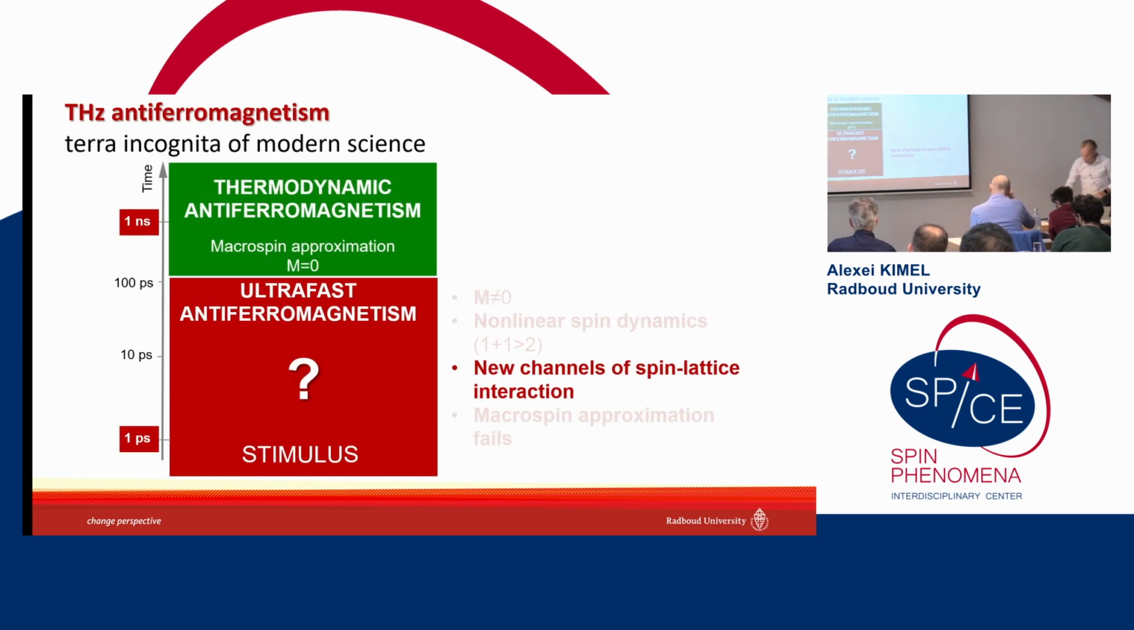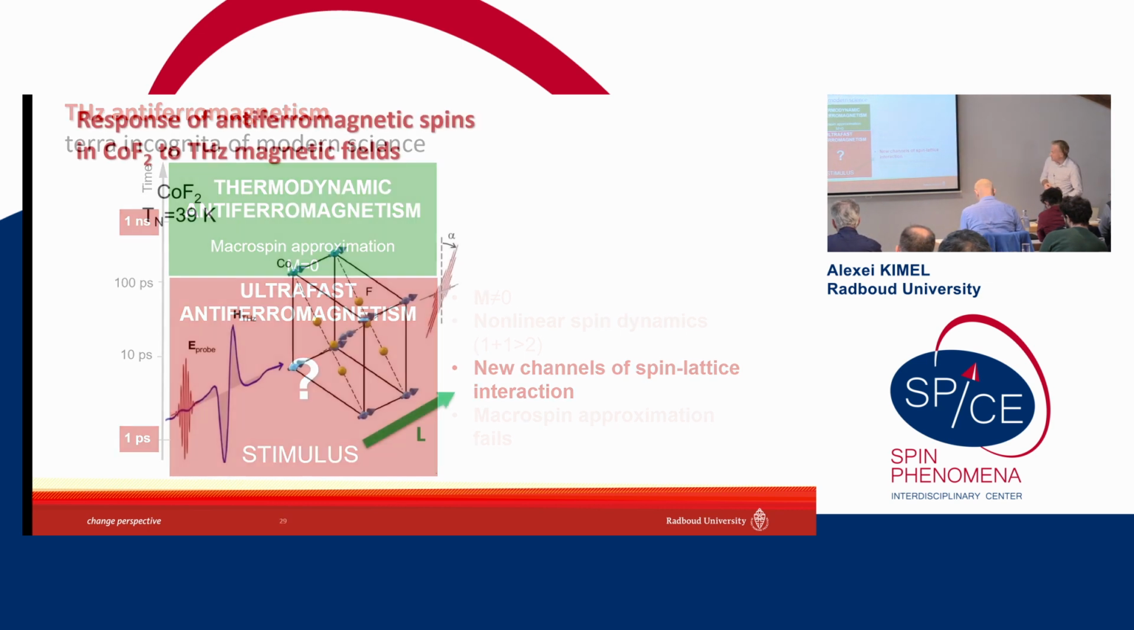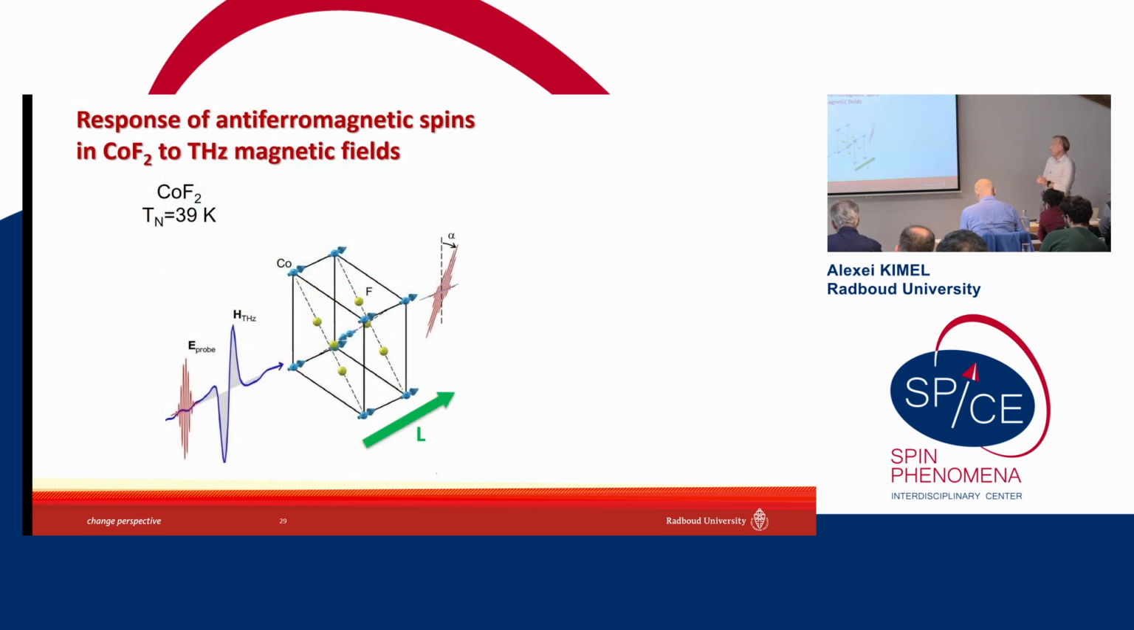The next question is new channels of spin-lattice interaction. So here I would like to talk about cobalt fluoride. It's also an antiferromagnet, also a very old antiferromagnet. People studied piezomagnetism in this material already in the 60s. It's a compensated antiferromagnet with no net magnetization, with the antiferromagnetic vector along the z-axis. So we pump this material with a strong terahertz pulse and hope to detect magnetization dynamics by measuring Faraday rotation.